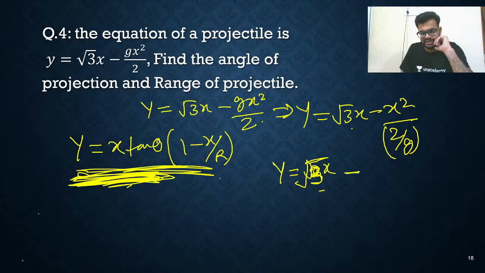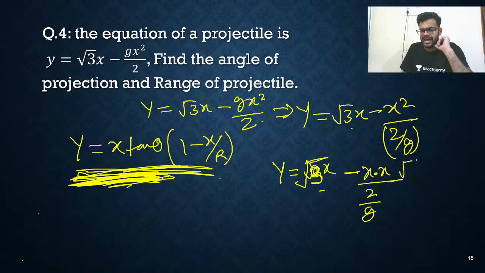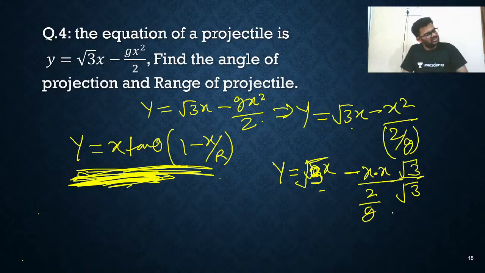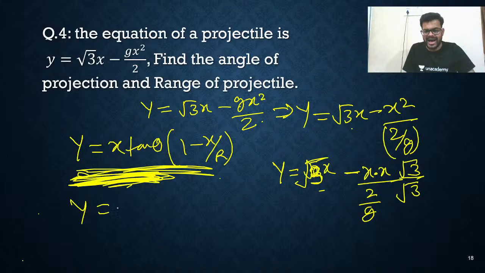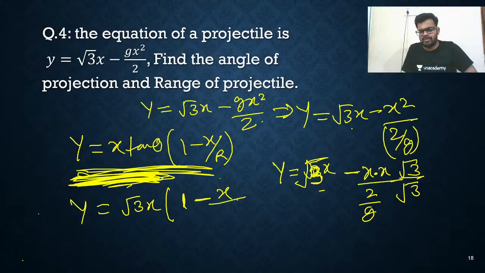So I'll do one thing. Here x square I can write as x into x, and there is 2 by g. I'll multiply root 3 in the numerator and root 3 in the denominator, which means no change. Now you can take root 3x common. So y is equal to root 3x common, 1 minus x upon 2 root 3 by g, you are getting.